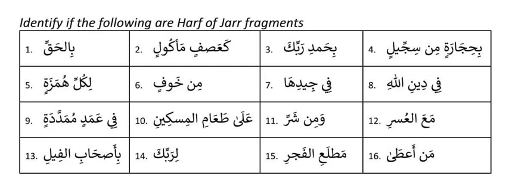First one is bil hakki. Ba, ta, kaf, lam. First one, ba, and check the next word is jar. Hakki is jar. Yes, so this is a jar majroor. And the second one is kasfin maukulin. Ba ta kaf, that is the kaf here. Because of ka, asfin becomes jar. Asfin maukulin we already learned; that is mausul sifa. But kasfin is jar majroor.